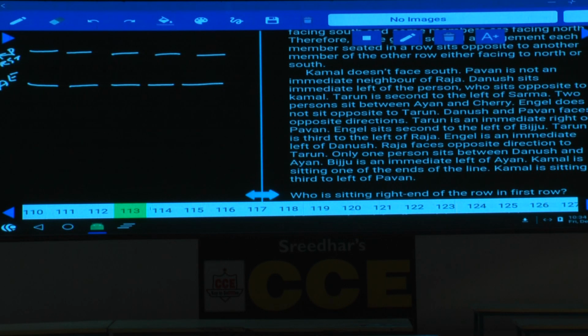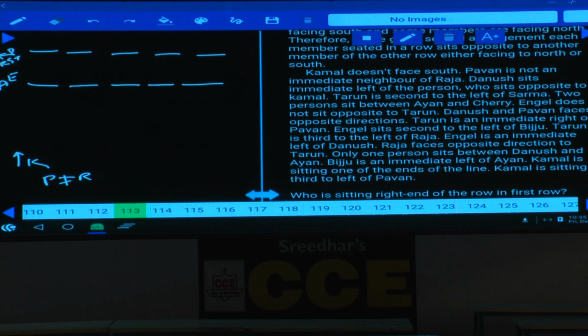Tell me what is the next information here. Kamal does not face south. As Kamal does not face south, tell me where should the answer be here. Kamal should face towards north. Now Kamal is facing towards north. Then Pawan is not an immediate neighbor of R. P and R are not adjacent to each other.